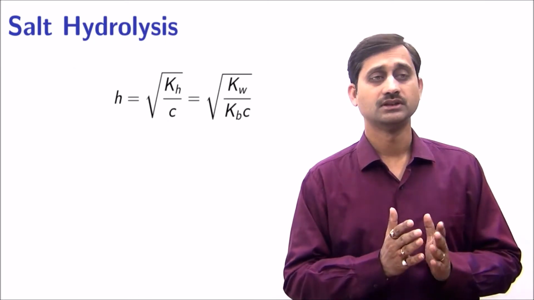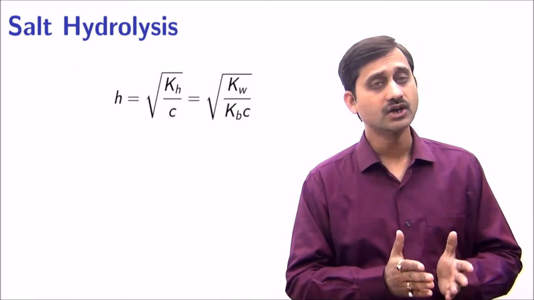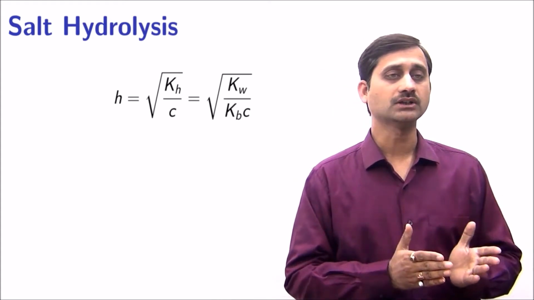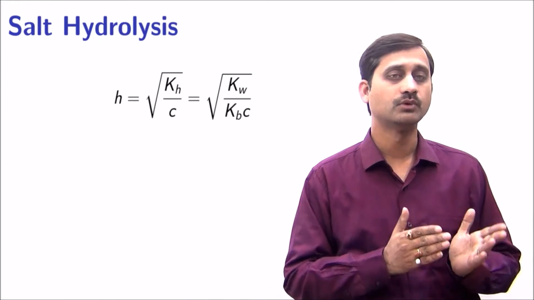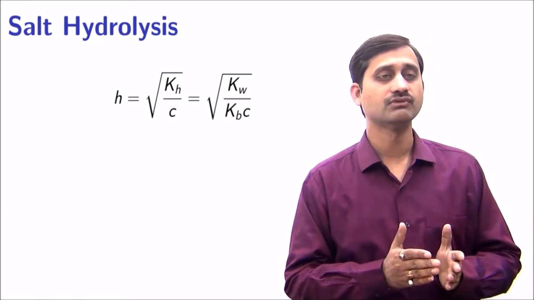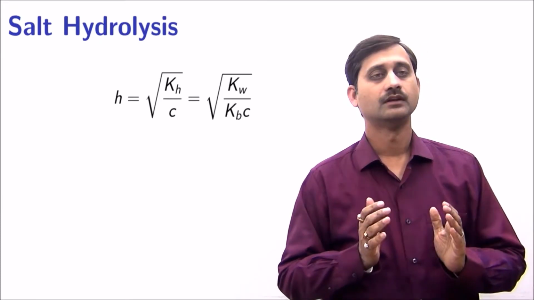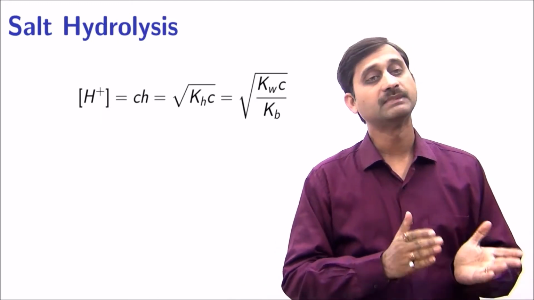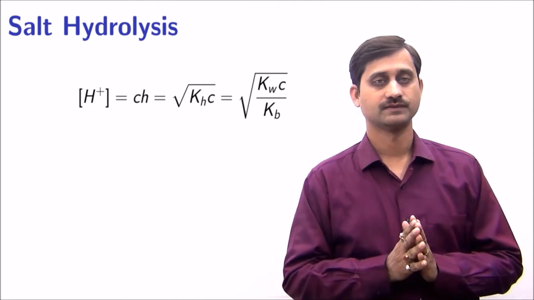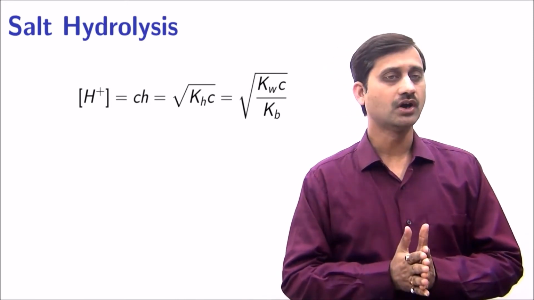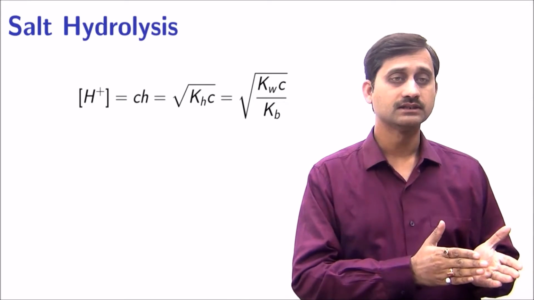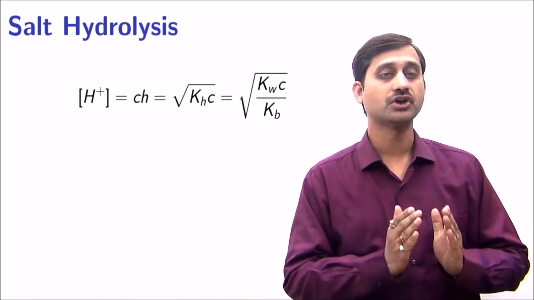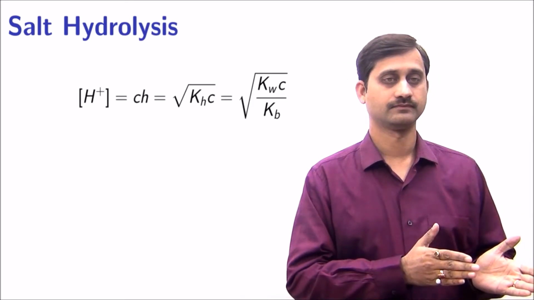Using this expression, the degree of hydrolysis is the square root of the ionic product of water divided by the product of the dissociation constant of ammonium hydroxide and the concentration of salt. The hydronium ion concentration is the concentration of salt multiplied by the degree of hydrolysis. It is the square root of the product of the ionic product of water and concentration divided by the dissociation constant of the base.